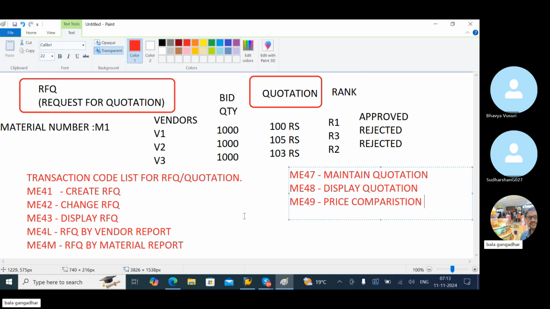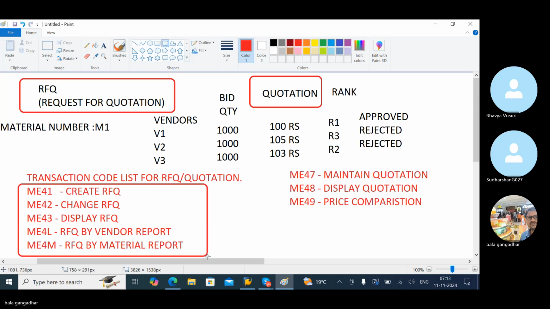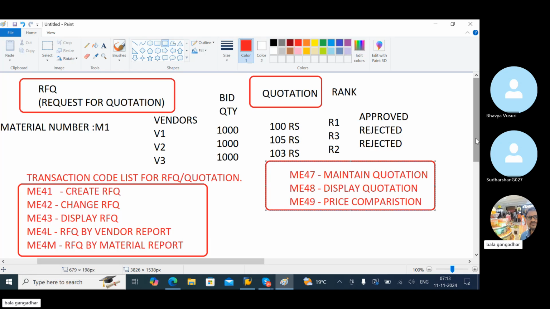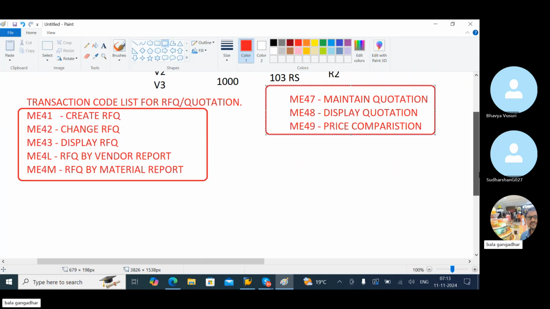These are all the main transaction codes under RFQ, these 8 transaction codes. These are the T codes. Next.